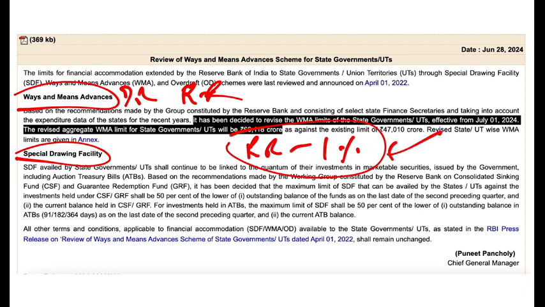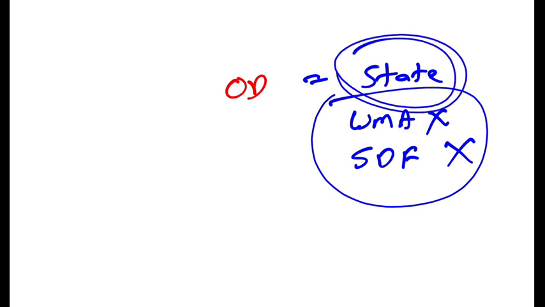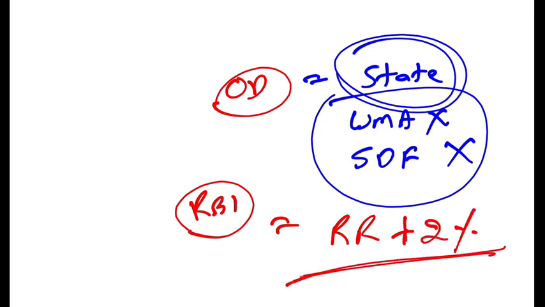Now there is one more which is known as overdraft. Let's say there is a state and it has exhausted its WMA limit. It has also exhausted its special drawing facility limit. Both are exhausted. And if the state still needs money from the RBI, then RBI will give overdraft. That is called overdraft. But in overdraft, the interest rate will be repo rate plus 2%. Repo rate plus 2%, right?